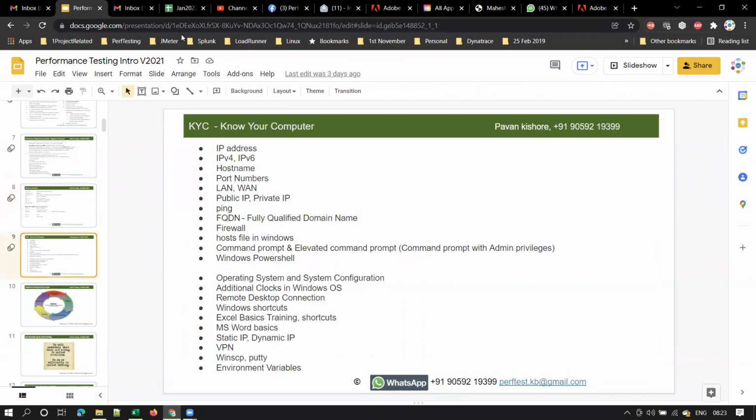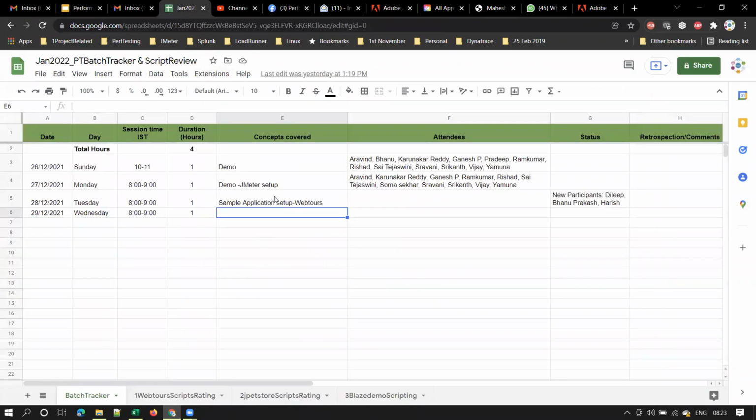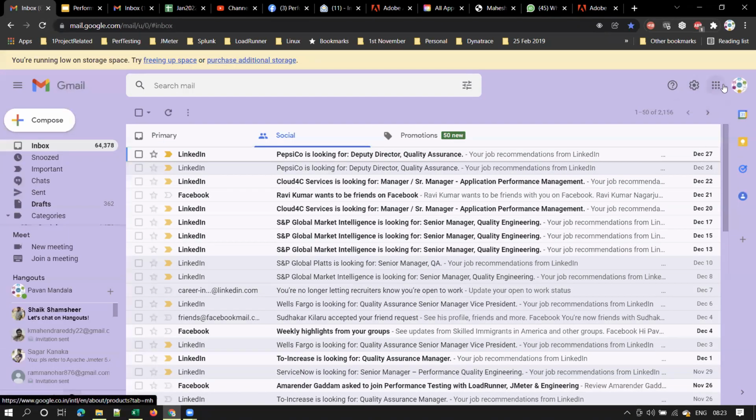So in the previous sessions, I gave three demos. In the first session, I explained about the training program and the roadmap for the training. In the second demonstration, I set up JMeter on your machines, right? And in yesterday's demonstration, I set up a sample application. I shared this WebTools application with you. This is one of the sample applications that we'll be covering in scripting.